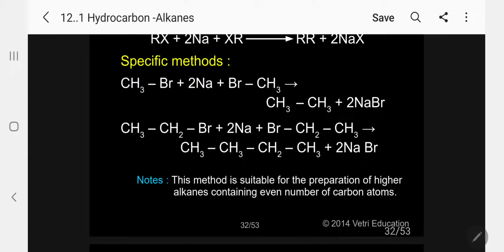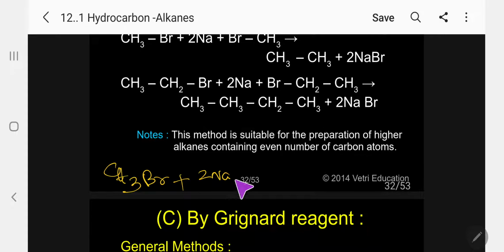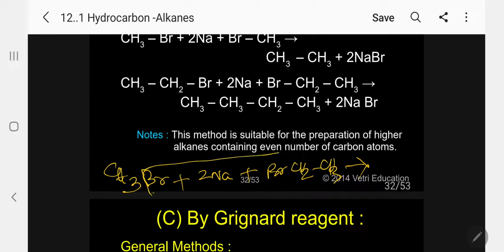What example? Kindly follow. I will write the structure here. Suppose I want to prepare propane, so I will use ethyl bromide plus 2 moles of sodium plus methyl bromide. So my aim is I want to prepare propane, and the expected product is propane.